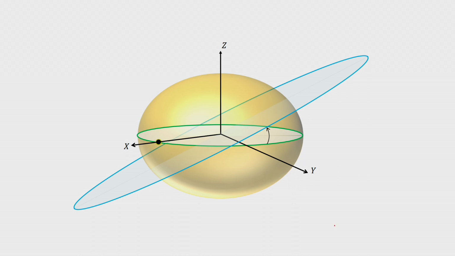Generally this capital XYZ is ITRF, International Terrestrial Reference Frame. Secondly, we associate with this reference frame an ellipsoid. For example, for GPS we associate WGS84